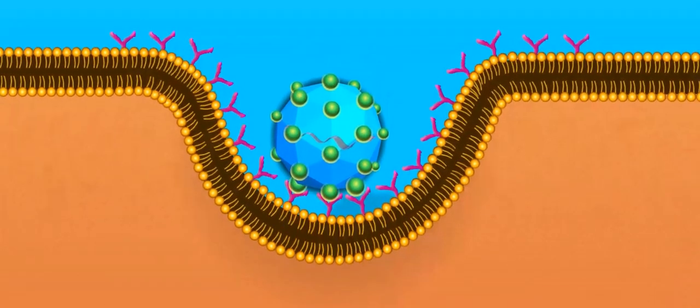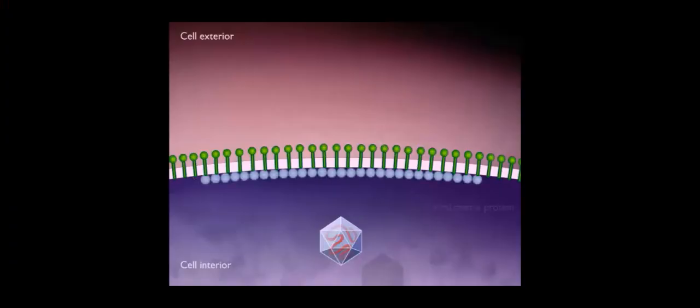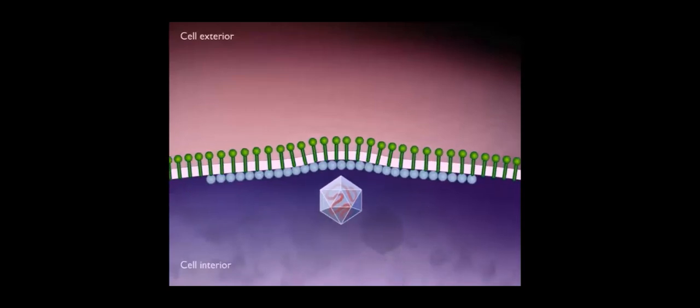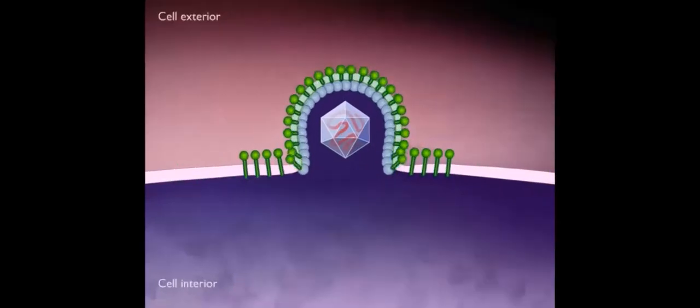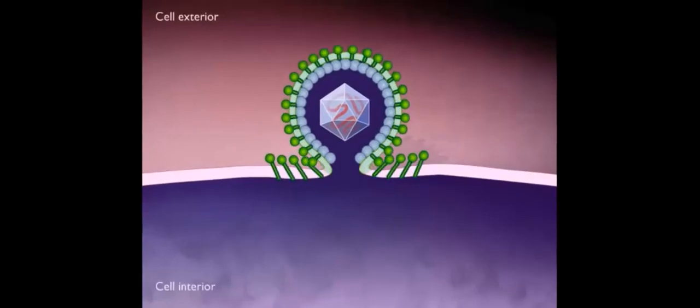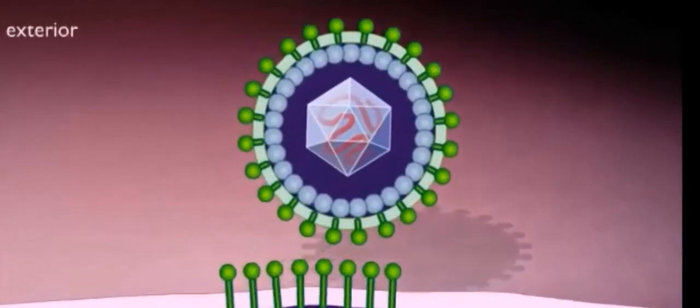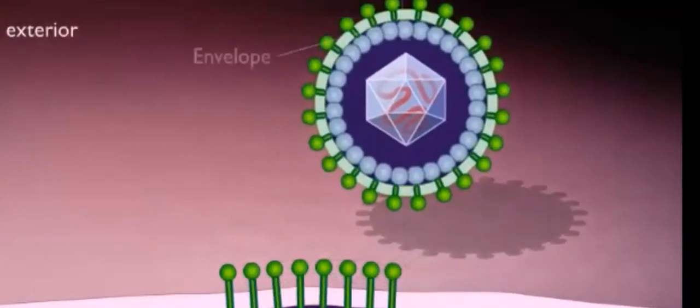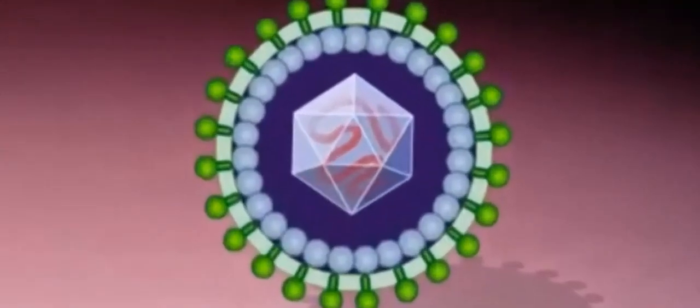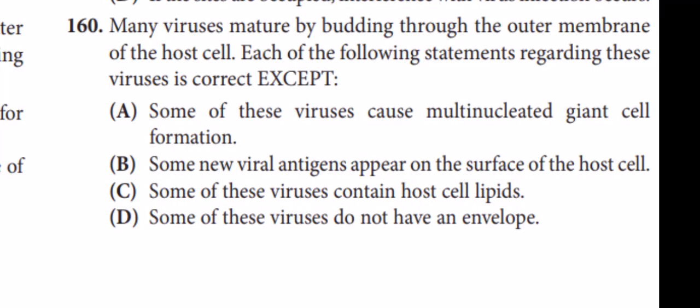When a virus gets into the cell, it releases DNA or RNA, whatever it has. It infects the genetic material of the host cell, and after infecting, it wants to get out of the cell. For that purpose, it pushes the membrane of the infected cell so that it can go out. In this struggle, a bulge is formed in the outer membrane, and when the virus comes out, an envelope of the host cell membrane is wrapped around that virus. This process is called budding. Now keep this concept in your mind to solve this MCQ.